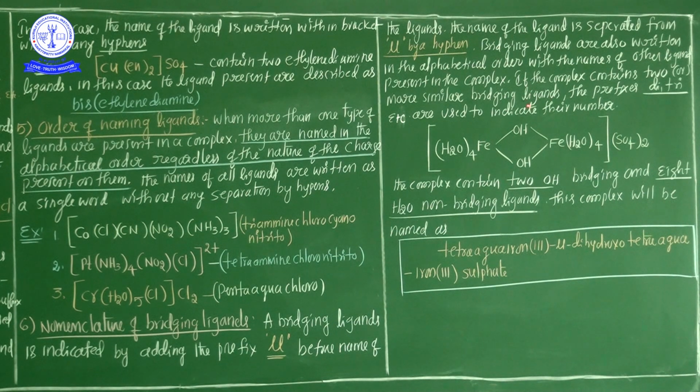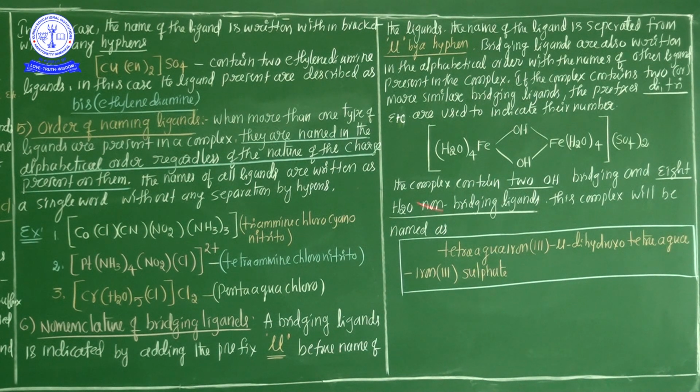If the complex contains two or more similar bridging ligands, the prefixes di, tri, etc. are used to indicate the number. In the same way as for monodentate ligands, where we use di, tri, tetra, penta, for the bridging ligand we use the prefix di, tri, etc.